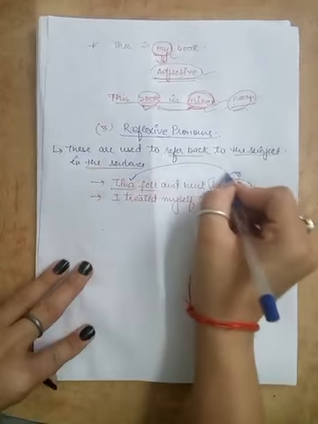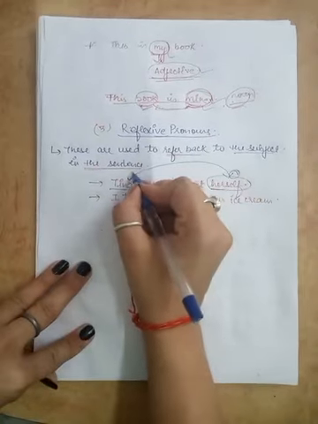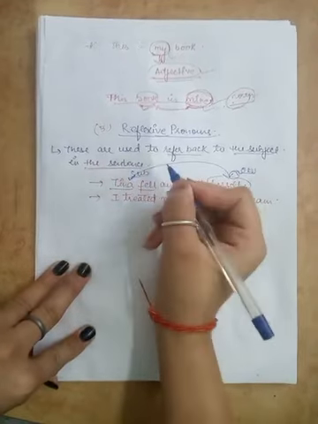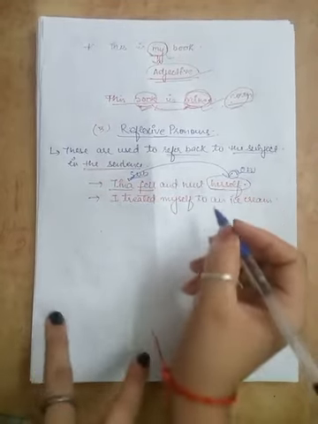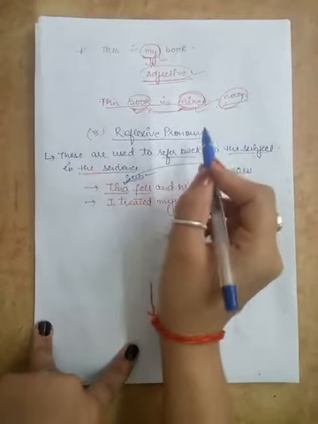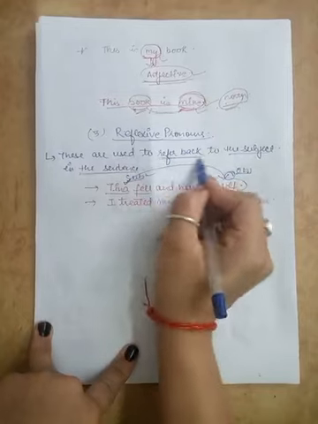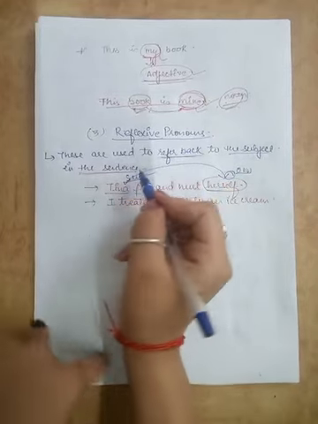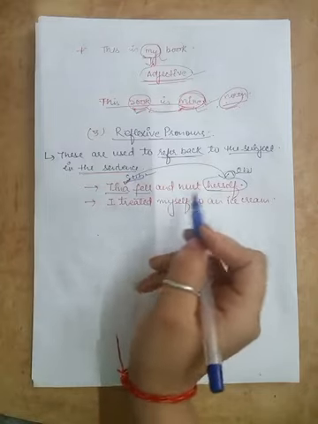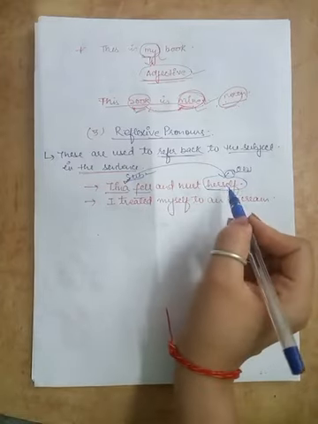So Tina and herself are the same person, that is, the subject and object are the same. So the words that are used to put emphasis on the subject are reflexive pronouns. So reflexive pronouns are used to refer back to the subject in the sentence. Understood? For example, if I say Tina fell and hurt herself, herself here is a reflexive pronoun.